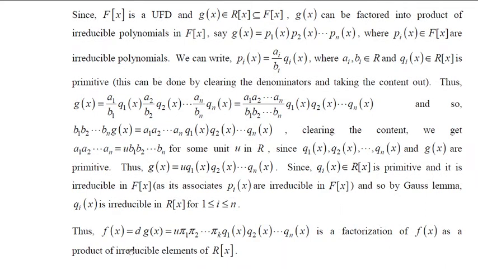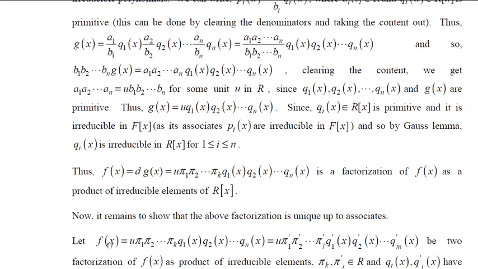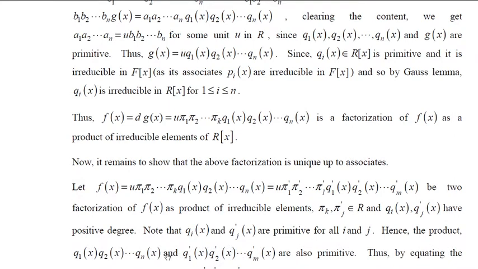Now let's prove this factorization is unique up to associates. Let us assume that f(x) has factorizations of two types, one is this and the other one is this, where p_i1, p_i2, etc. up to p_ik, q_1, q_2, etc. up to q_n, p_i1', p_i2', etc. p_il', q_1', q_2', etc. up to q_m' are all irreducible elements, where p_i and p_i' belong to R, and q_i and q_j' are polynomials in R[x] which are of positive degree. Now you should note that these are all primitive polynomials by the above discussion.